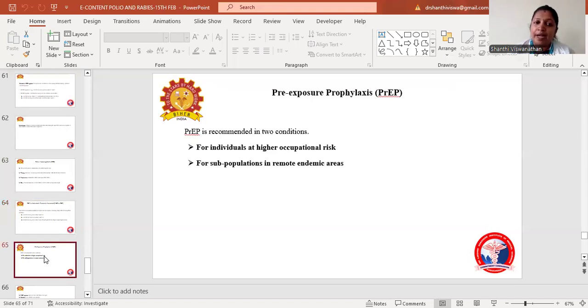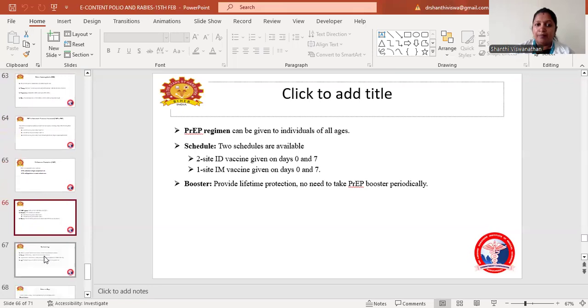Coming to pre-exposure prophylaxis, continuation of pre-exposure prophylaxis is recommended in 2 conditions: for individuals working at higher occupational risk, or the subpopulation in remote endemic areas. We have to give the rabies vaccine as pre-exposure prophylaxis. It can be given to individuals of all ages. Two schedules are available: 2-site intradermal vaccine given on day 0 and 7, and 1-site IM vaccine given on day 0 and 7. A booster dose provides lifetime protection, so there is no need to take periodic booster doses.